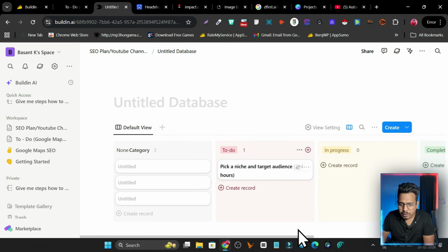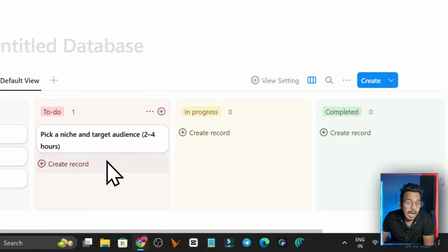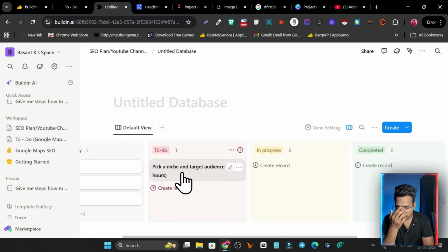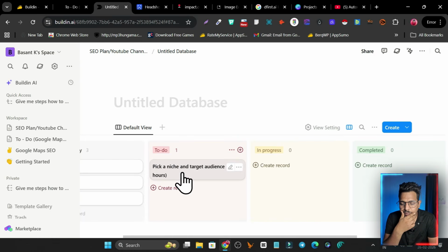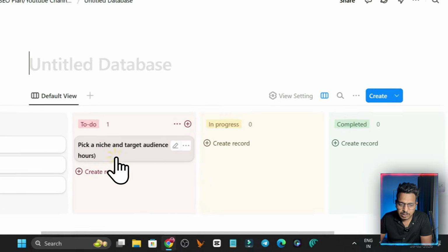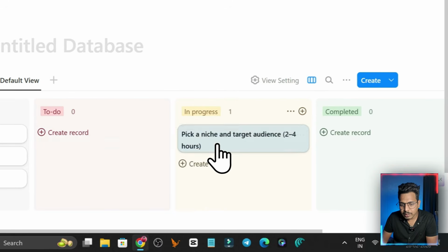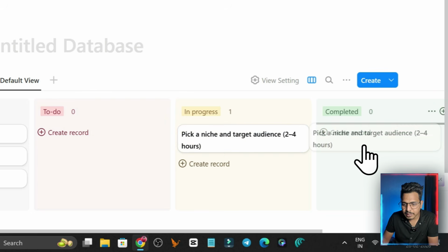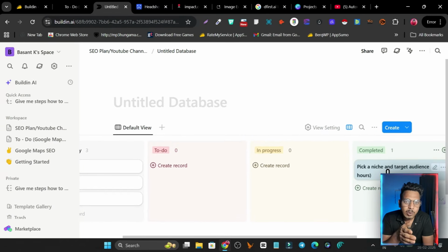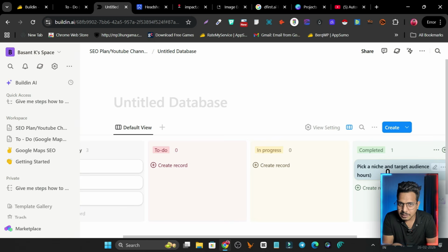Now what I can do, I want to fulfill this task, so I will make it in progress, and once this task is done, I can just make it completed. So that way you are even tracking your progress on the same platform.